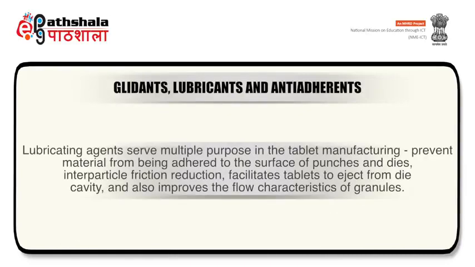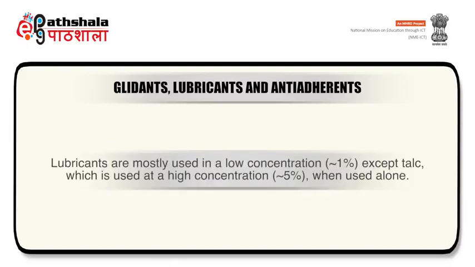Lubricating agents serve multiple purposes in tablet manufacturing. They prevent material from adhering to the surface of the punches and dies. Interparticle friction reduction facilitates tablets to eject from the die cavity and also improves the flow characteristics of granules. Lubricants are mostly used in a low concentration of less than 1% except talc, which is used in a high concentration of 5% when used alone.